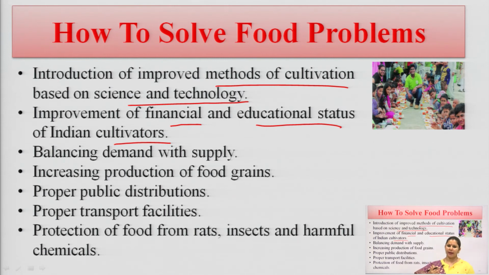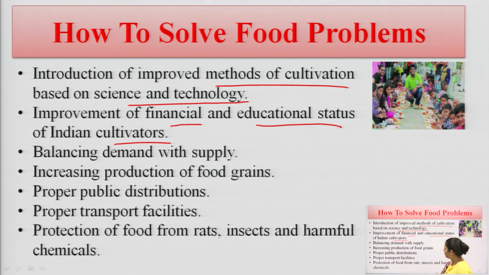Nowadays our government has taken many steps, but we still have to focus deep concern on this, so that the financial and educational status of those involved in Indian cultivation is increased. Third, balancing demand with supply. As our population increases, we have to make an equilibrium between demand and supply. By this technique we can also solve the food problem.